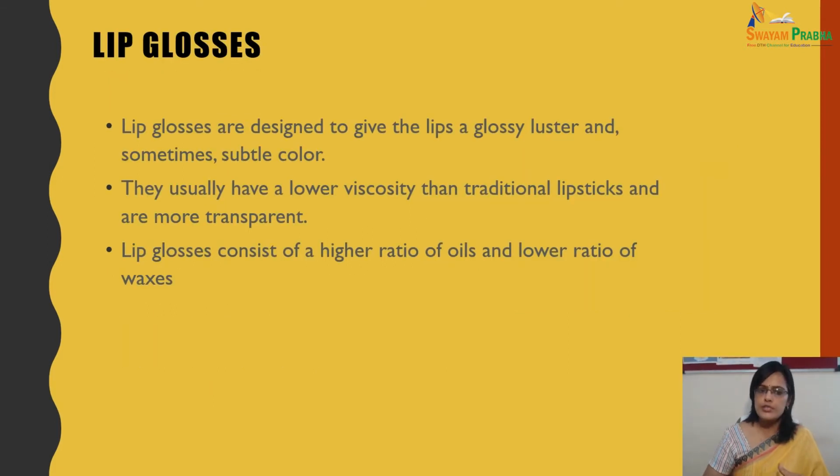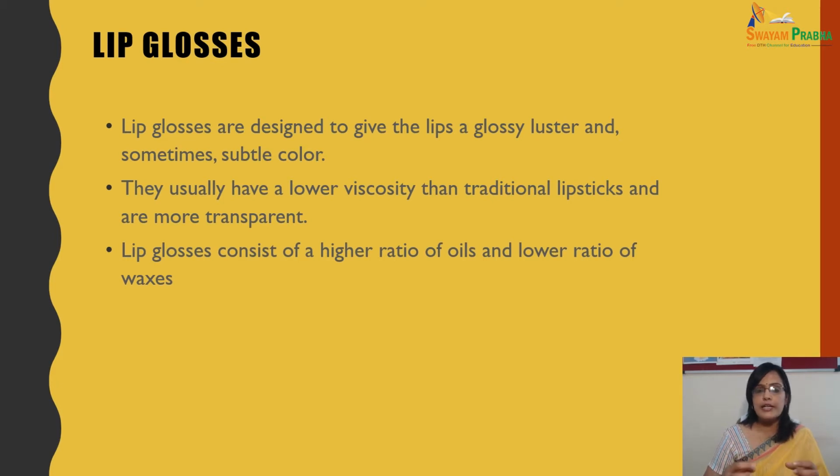Now lip glosses are designed to give the lips a glossy luster and sometimes subtle color. They usually have lower viscosity than traditional lipstick. If you have seen a traditional lipstick, it is a hard stick. Basically, when we rub that stick on the lips, the color is produced. But lip gloss, what is the difference?